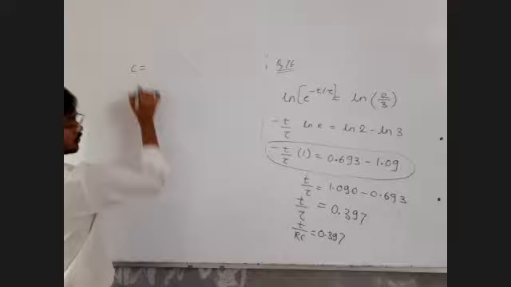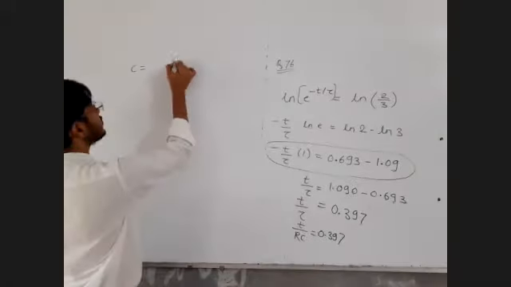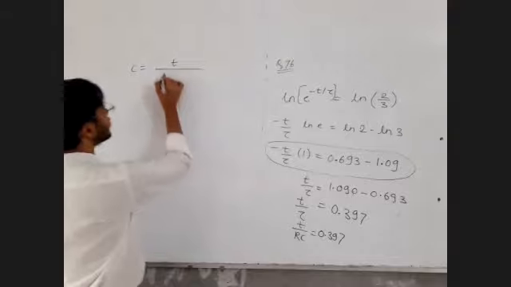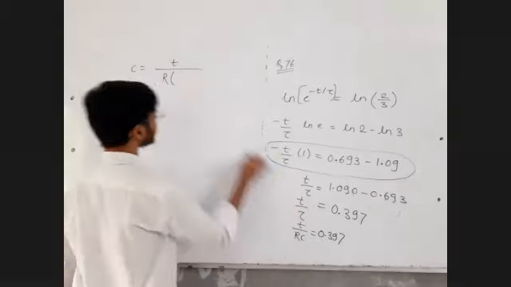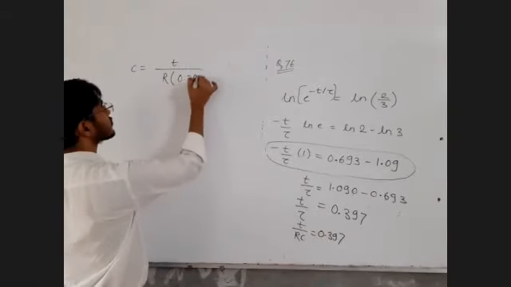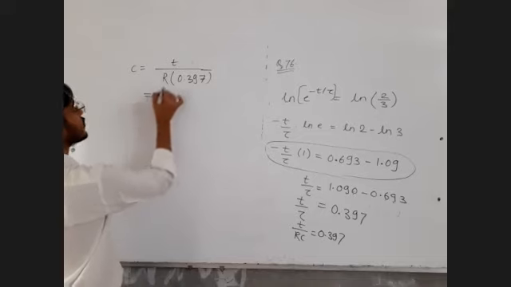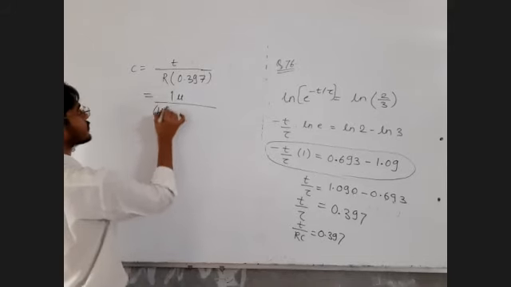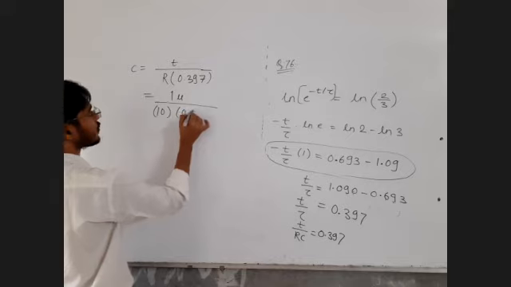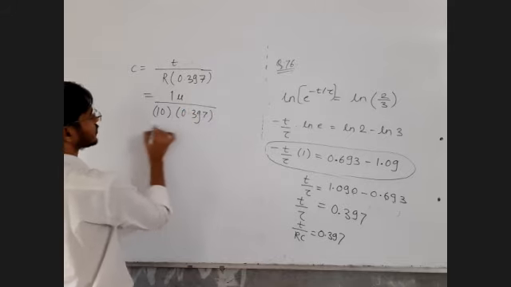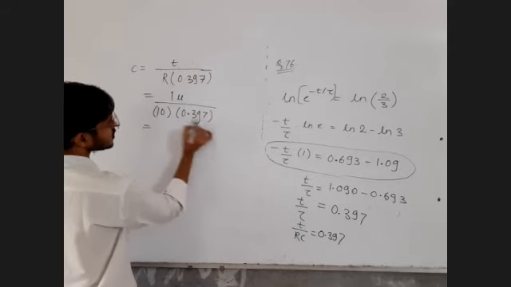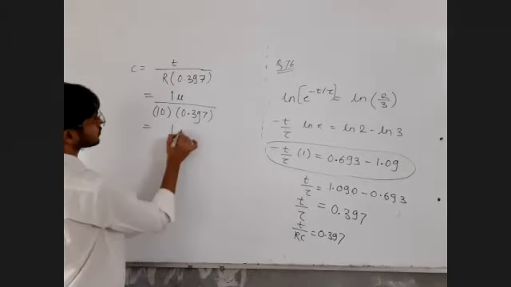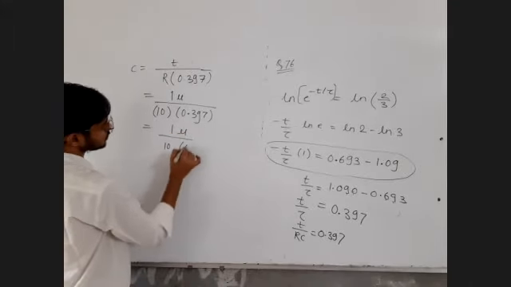So C is equal to T divided by R into 0.397. Time value 1 microsecond divided by R value 10 and this value 0.397. I will take this value as approximately 0.4.